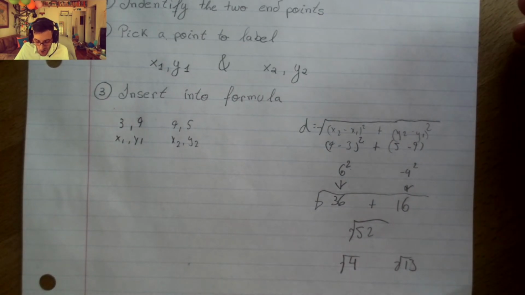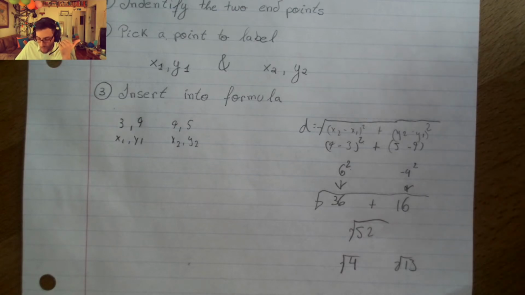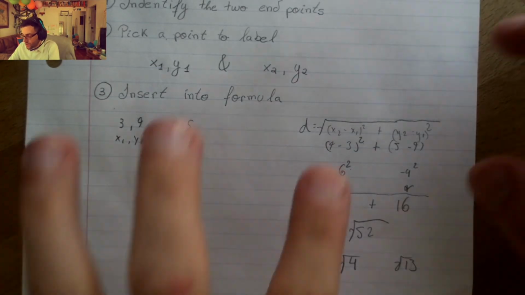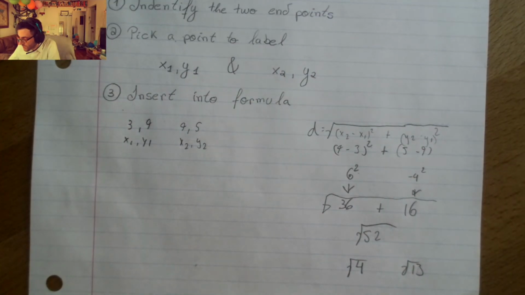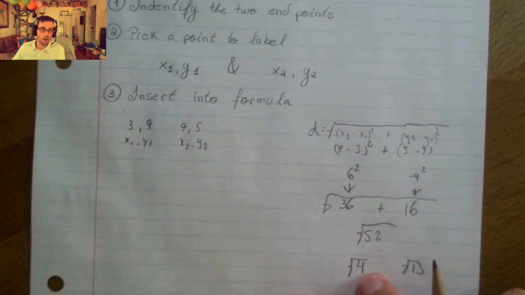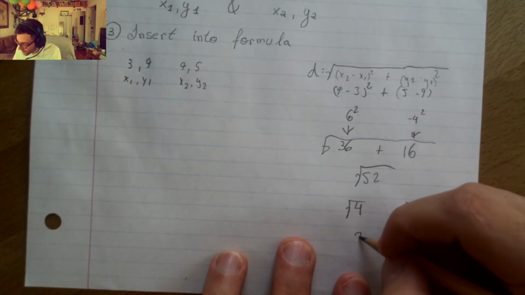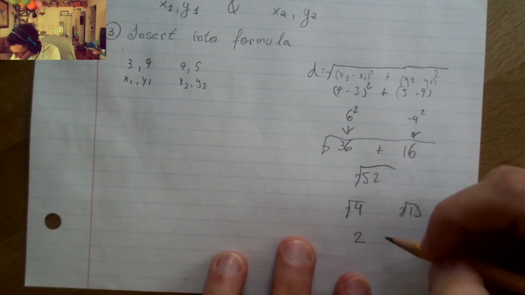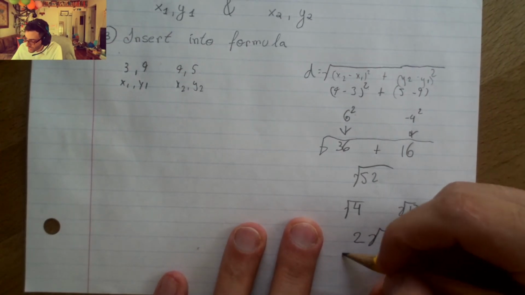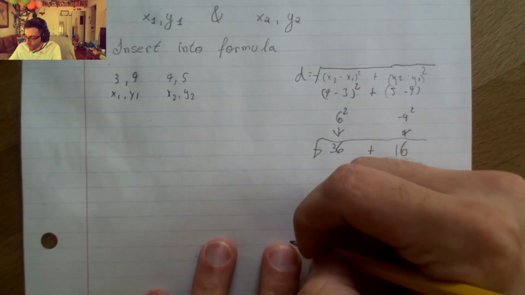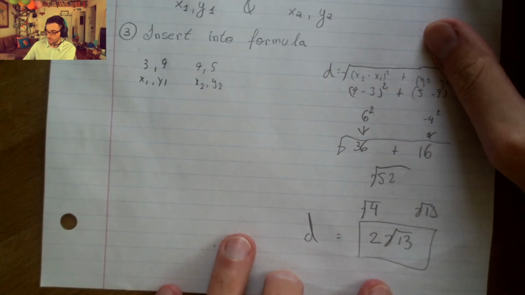If you go ahead and try some of your other perfect squares, 3 squared which is 9, 4 squared which is 16, 5 squared 25, 6 squared 36, none of those numbers conveniently go into 52. They give us a decimal. So what we're going to do is break this radical 4 down one more step into just a plain old 2, and we have 2 radical 13 as our final answer. It's equal to our d, or our distance.